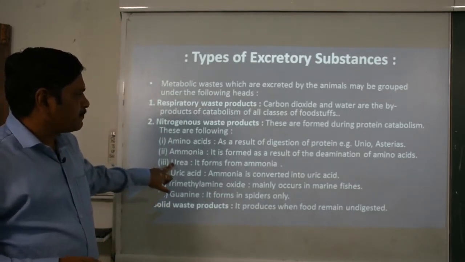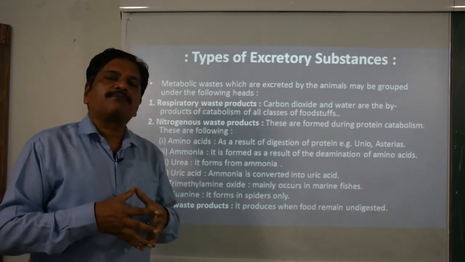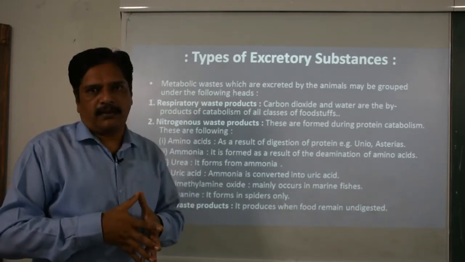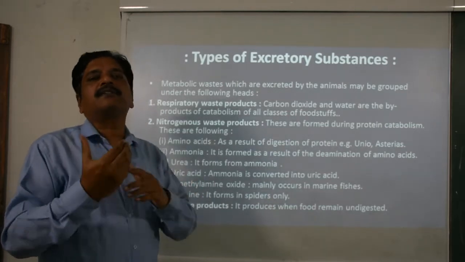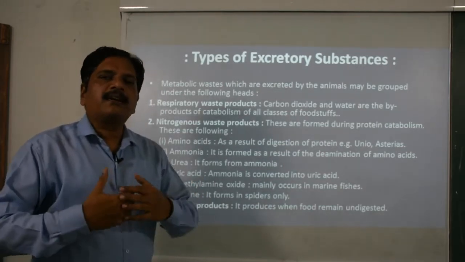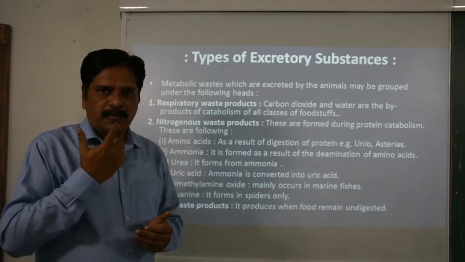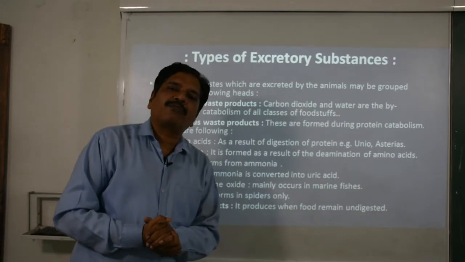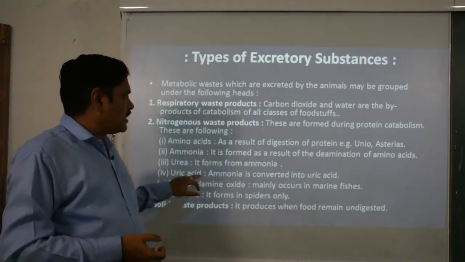Then urea. Basically urea is less toxic in nature and it is not produced directly. It is actually ammonia that is turned into urea. Just like in our body, the liver is responsible for converting ammonia into the less toxic form, that is urea. Then the uric acid, clear.